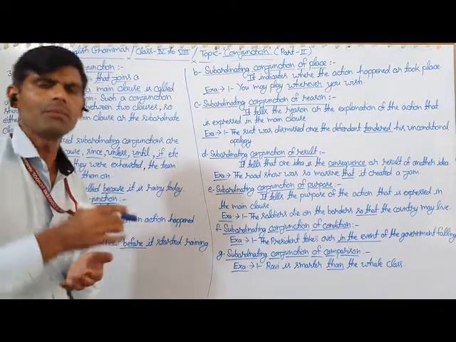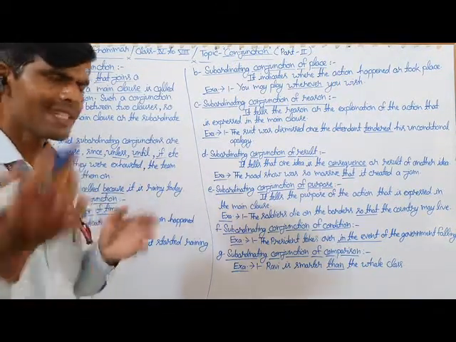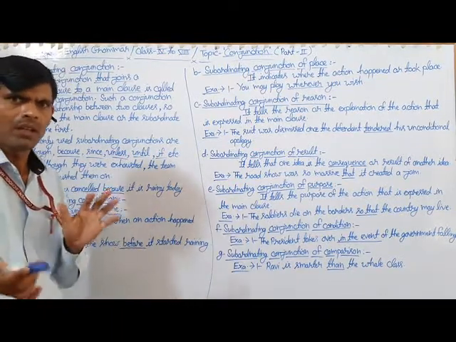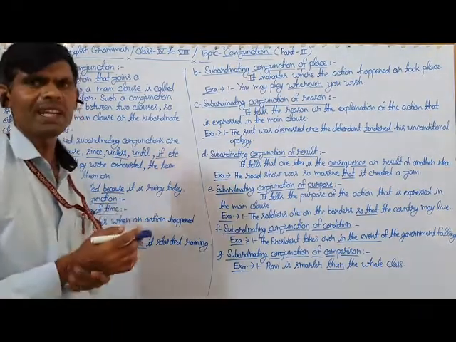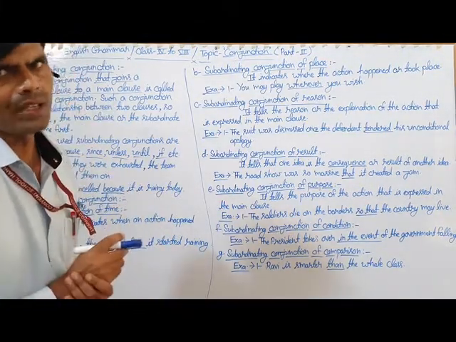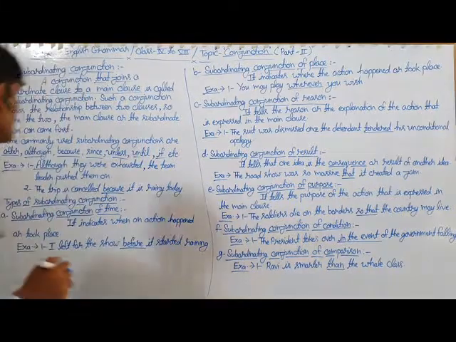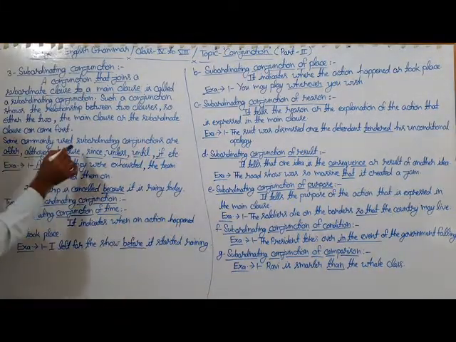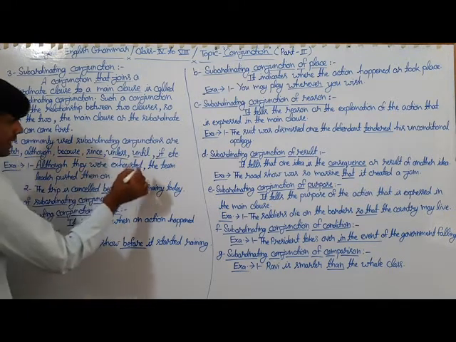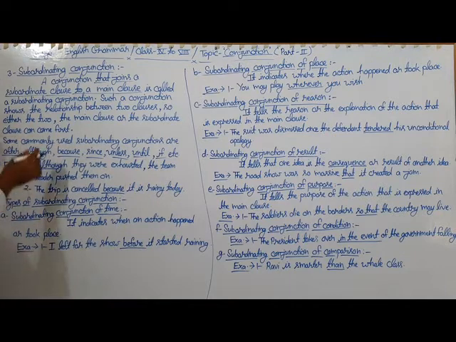Either the main clause or the subordinate clause can come first, but if the subordinate clause comes first, it is separated by a comma. You have to consider the same point. Here are some examples of subordinating conjunctions: after, although, because, since, unless, until, if.